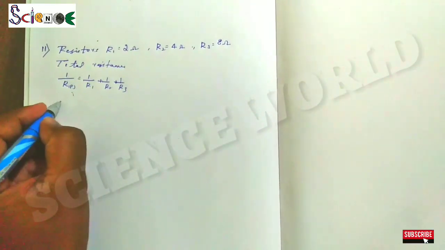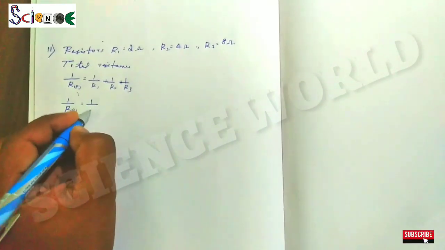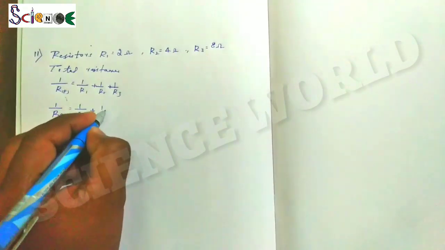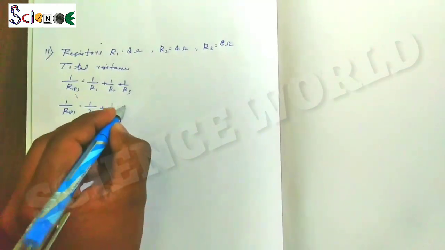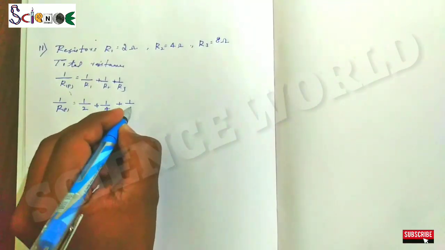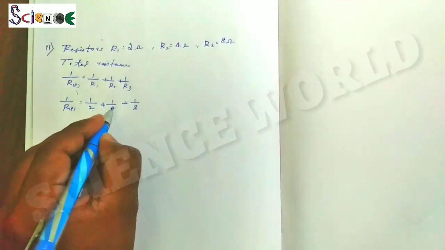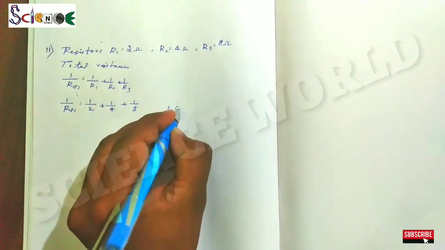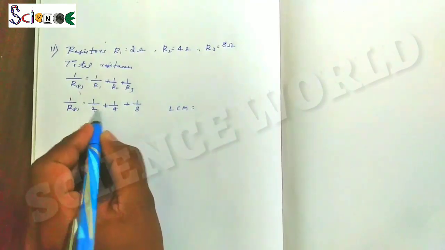So let's put the values: R1 as 2, plus R2 as 4 ohm and R3 as 8 ohm. So we have to find the LCM of 2, 4 and 8.